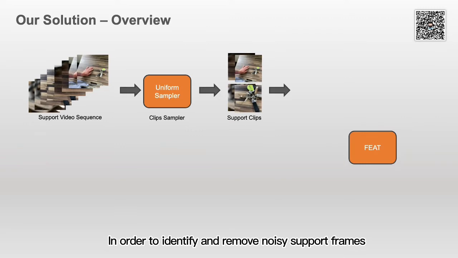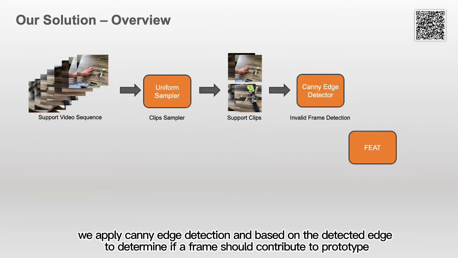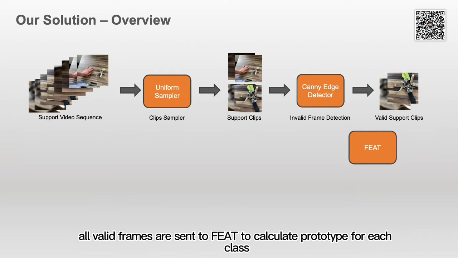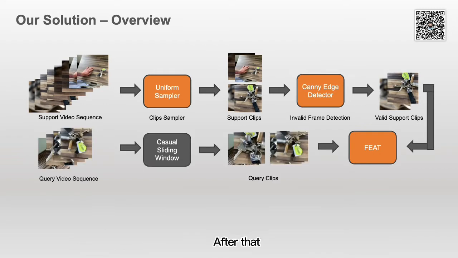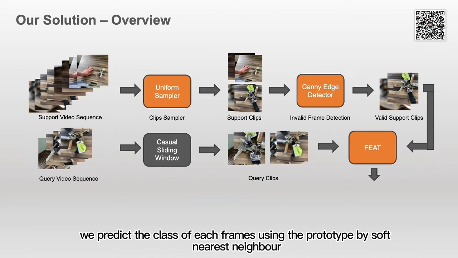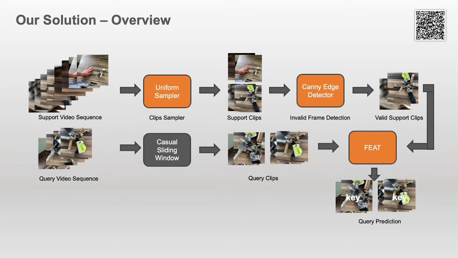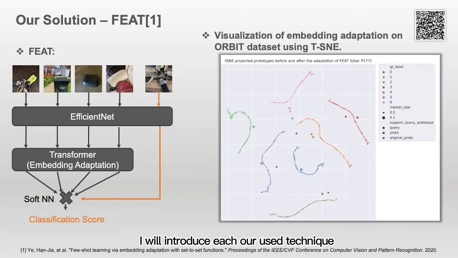In order to identify and remove noisy support frames, we apply Canny edge detection, and based on the detected edges, we determine if a frame should contribute to the prototype. All valid frames are then sent to FIT to calculate the prototype for each class. After that, we predict the class of each frame using the prototype by solving nearest neighbor. I will introduce each of our used techniques.